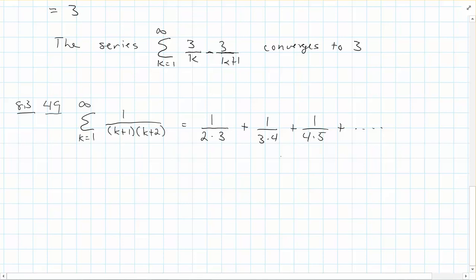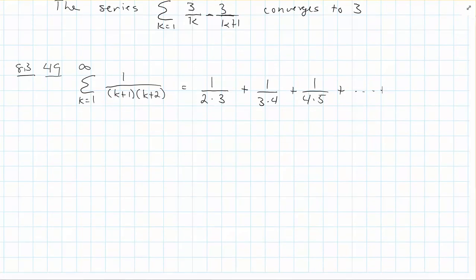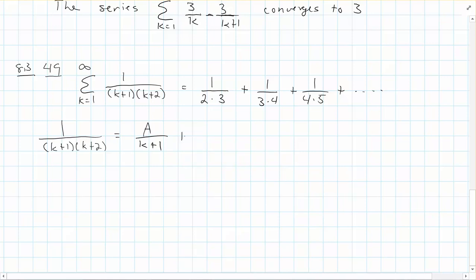But we want to remember something that we had done with our integration. It's not integration that we're going to be doing here, but we want to remember a technique that we used with integration, which was partial fraction expansion. And so what we can do is write 1 over k plus 1 times k plus 2 as equaling a over k plus 1 plus b over k plus 2. And then solving this, we'd have 1 is equal to a times k plus 2 plus b times k plus 1.